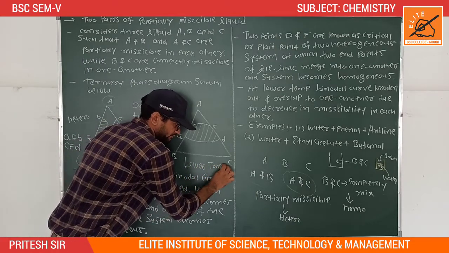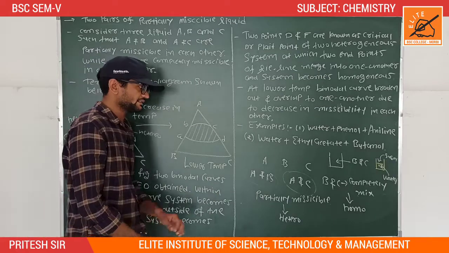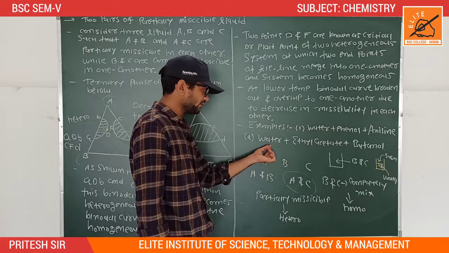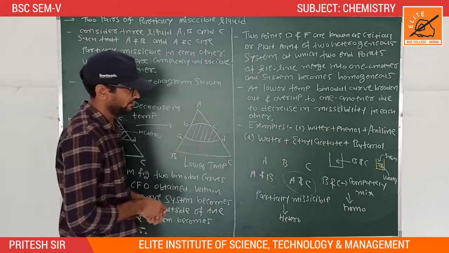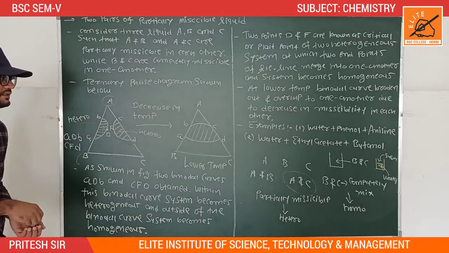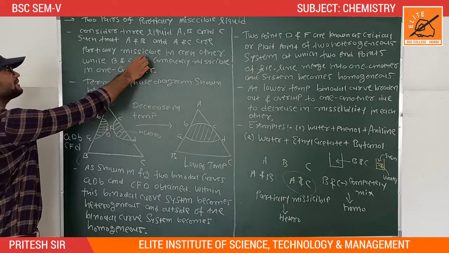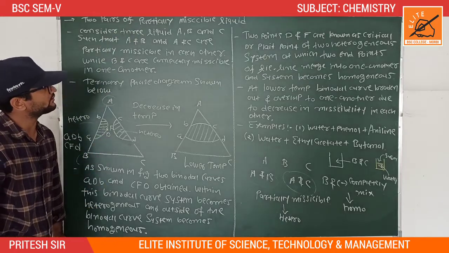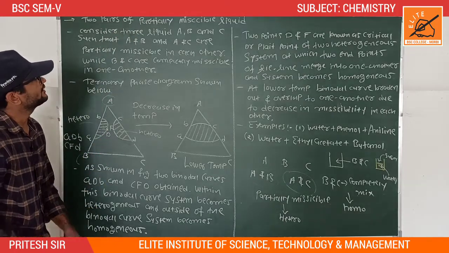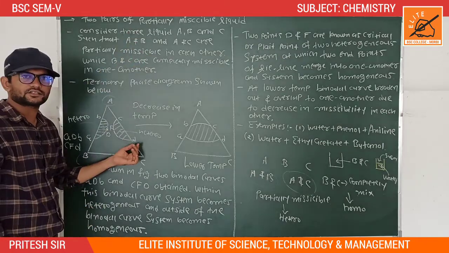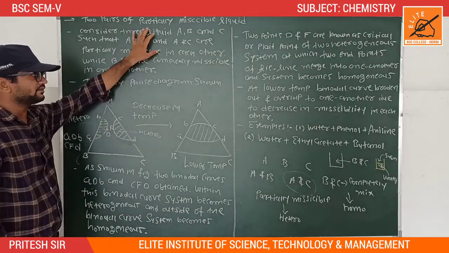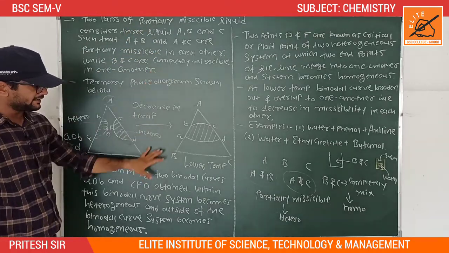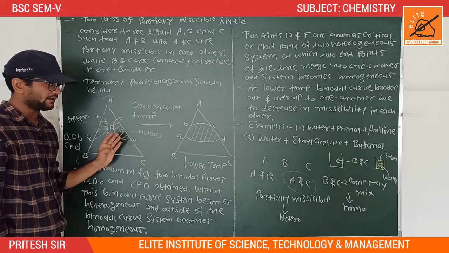The examples of the two pair system are, first, water plus phenol plus aniline, and second, water plus ethyl acetate plus butanol. So this is the second simple type of partially miscible liquids, the two pair partially miscible liquids. In our previous lecture we discussed one pair partially miscible liquids, and this is the two pair, and our next topic is three pair partially miscible liquids. All the explanations of one pair, two pair and three pair are the same.